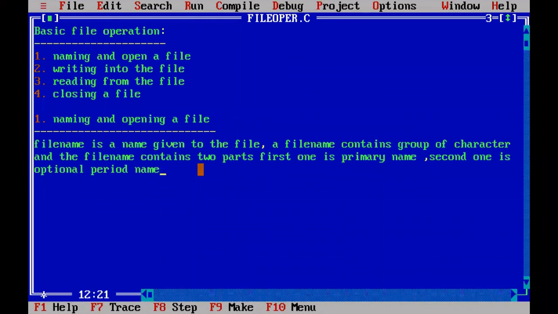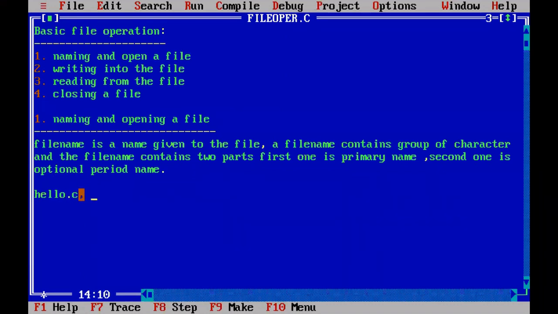For example, let me explain that sentence here. For example, I have hello.c. That means I'm talking about this dot. The dot here is called the period. So whatever I have written before the period is the primary name. That means it is a file name, hello.c. That can be anything. After the dot, whatever I have written, C, represents the type of the file. So what is the name of the file? Hello is the name of the file. And what is the type of the file? It is a C type.